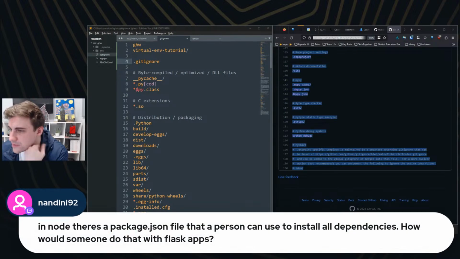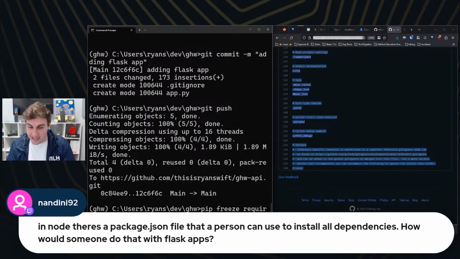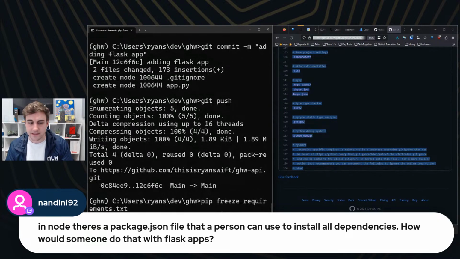Yeah, okay, here's a great question. In Node, there's a package.json file that a person can use to install all dependencies. How would someone do that in Flask apps? So we'll see if I can do this from memory. We might have to reference some resources, but pip has this thing called freeze. And I think we're going to use that to actually create that requirements.txt that you're talking about. So if I do pip freeze requirements.txt, I think that's going to work as I'm expecting it to.